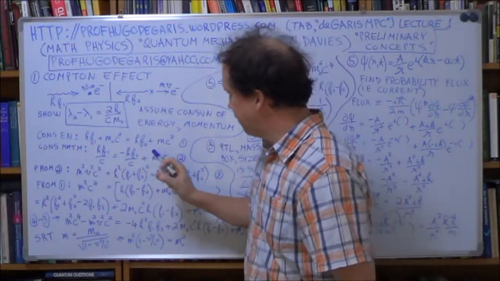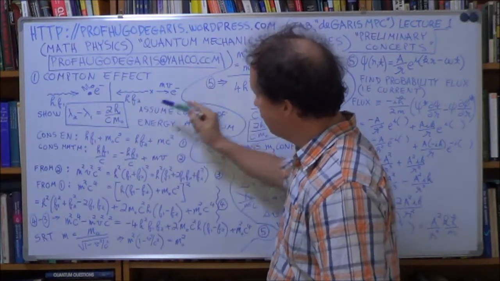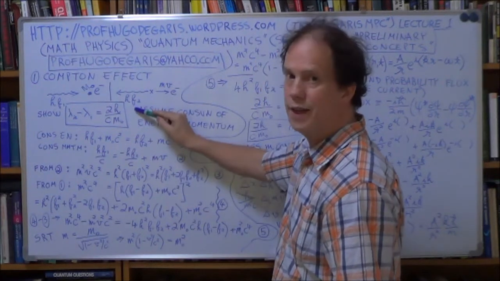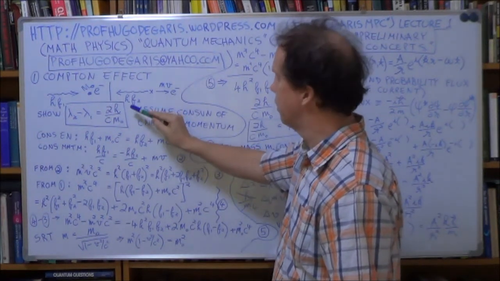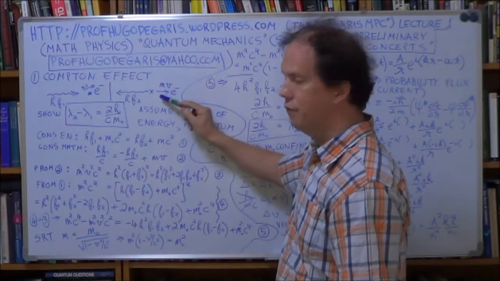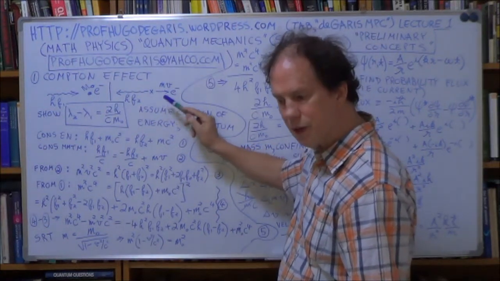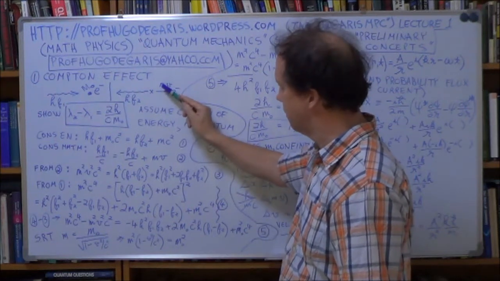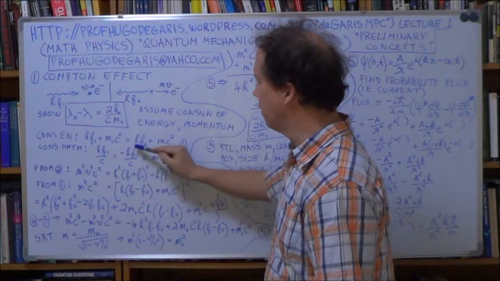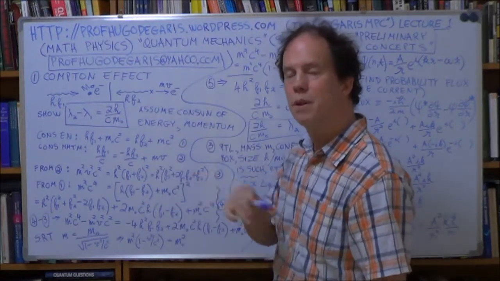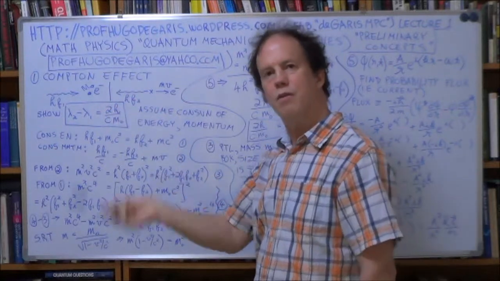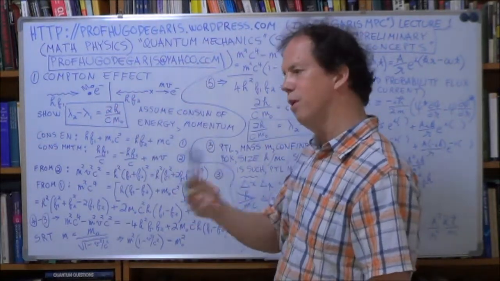Okay, so the energy after will be the energy of the photon, so that'll be hf2. The frequency will go down because the energy of the photon must go down. And mc squared, that's the energy due to the mass of the electron and its motion. So here's the concept: this is energy before, energy after. They have to be the same because energy doesn't disappear, it gets conserved. The total energy remains the same before and after the collision.